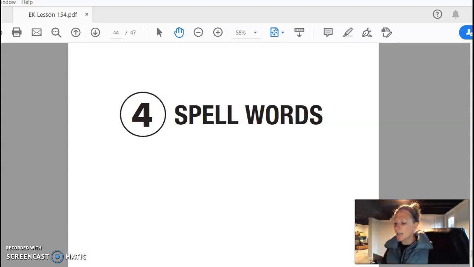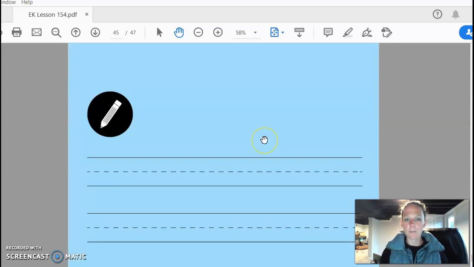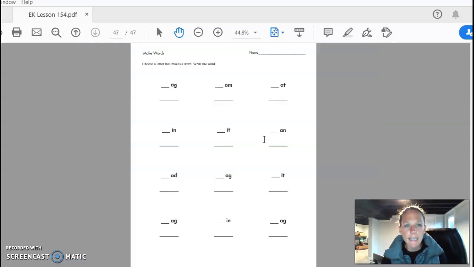Good job, friends. Let's take a look at your Sunday worksheet. It says choose a letter that makes a word, then write the word. This is so fun because you get to choose any letter that you want. So if I choose the letter Z to put right here in the first one, it says Z-A-G. I would write the word zag, like zigzag. So I would write that right here.